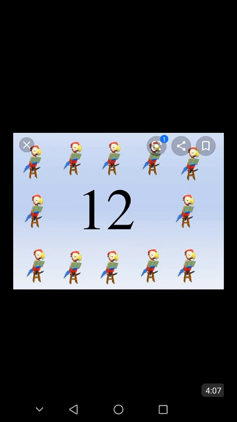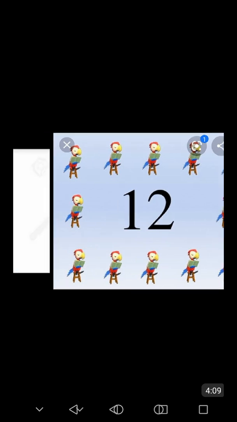Okay, after this, now students take a sheet of paper and pencil. Firstly, make the number 12 on a sheet of paper, and after that, with the help of paint, you paint the number 12 like this.